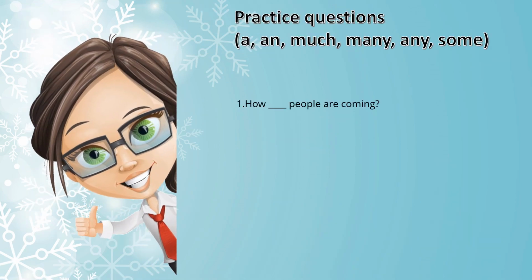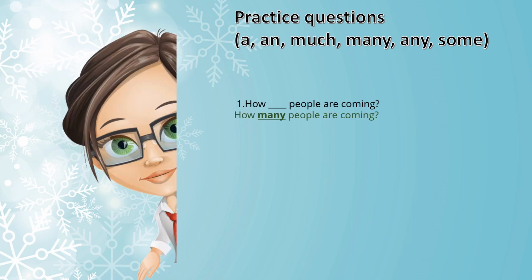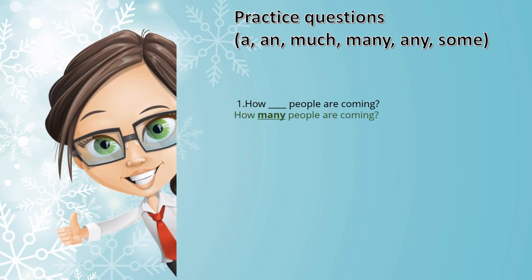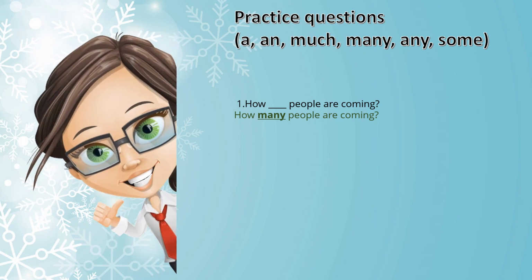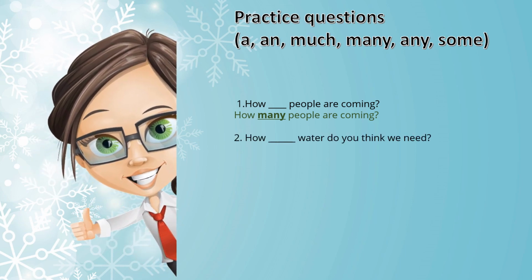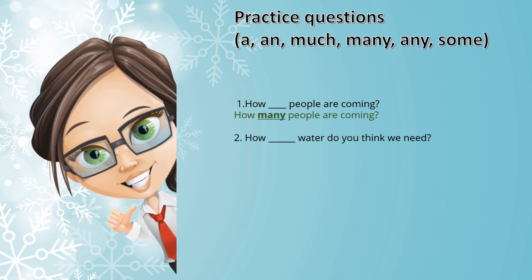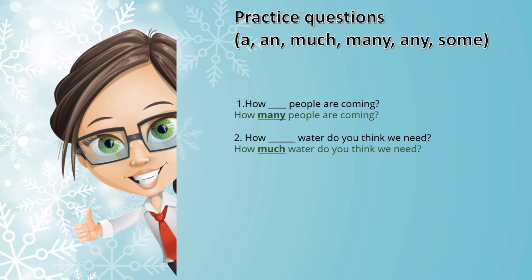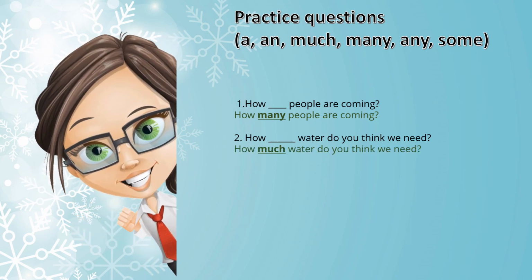Right? So now let's quickly go through certain questions. How dash people are coming? People, is it a countable or an uncountable noun? People is a countable noun because you can count the number of persons available, right? So you have to use many. How many people are coming? How dash water do you think we need? Water is an uncountable noun. So do you use many or much? Obviously, you have to use much. How much water do you think we need?